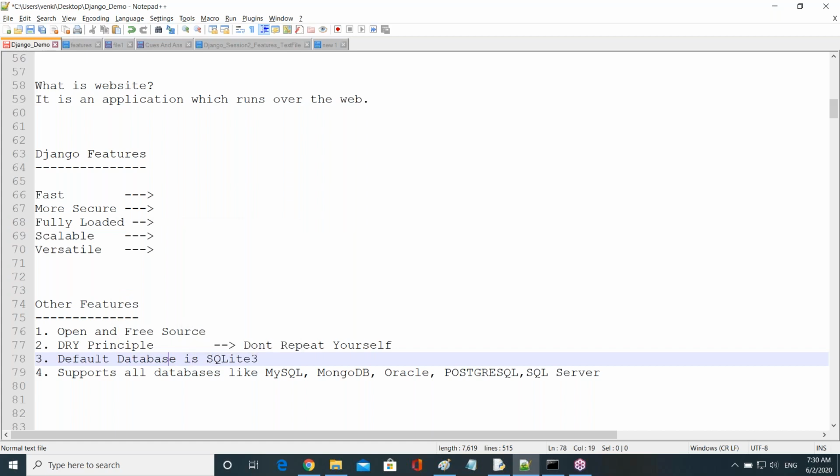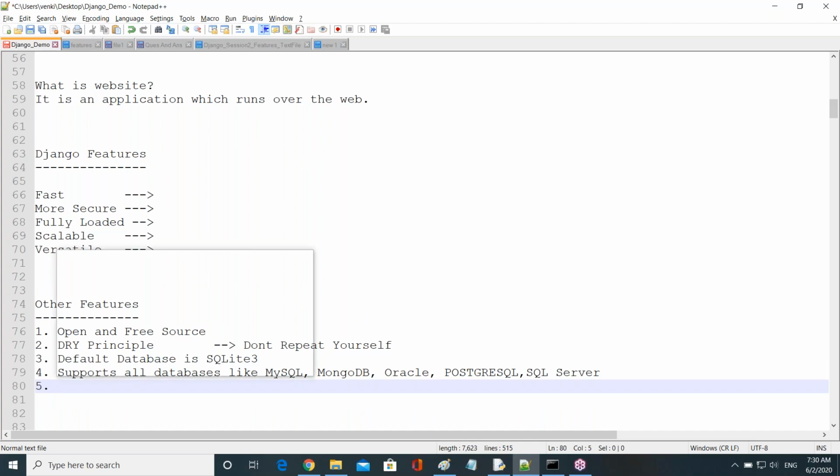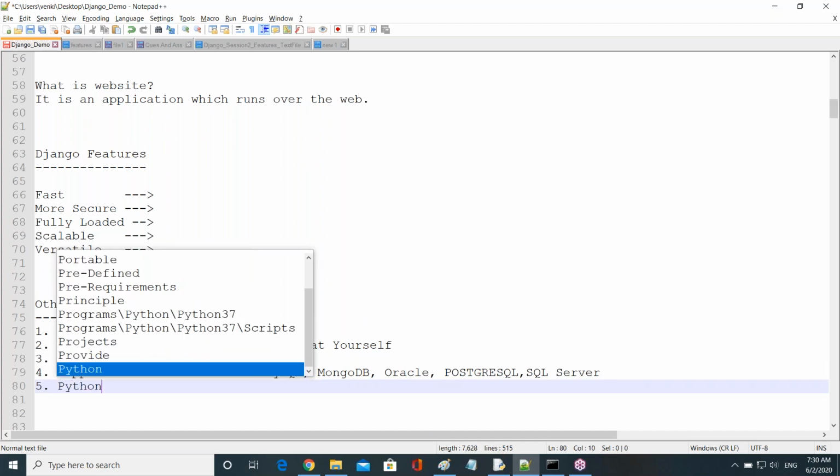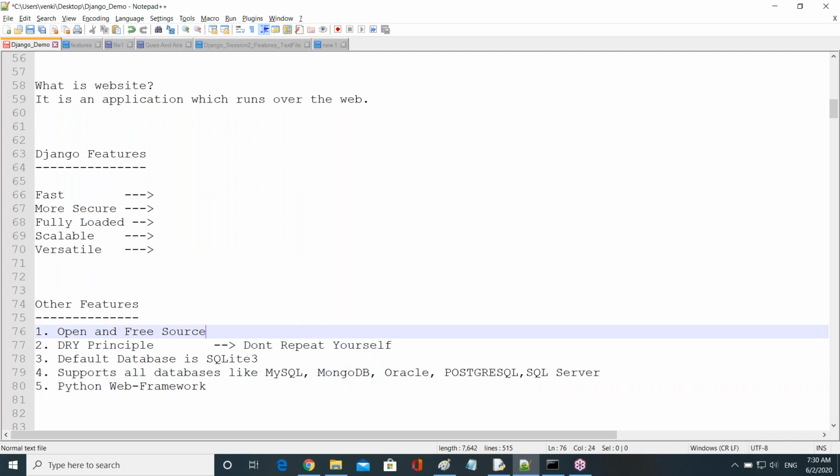Now the fifth one, observe, guys. It is one of the main things here: Python web framework. See why Django is more popular nowadays, or why most people are trying to learn Django nowadays? Because it is a framework of which language? Python language.